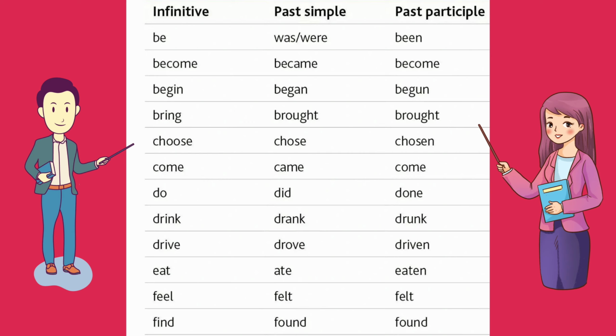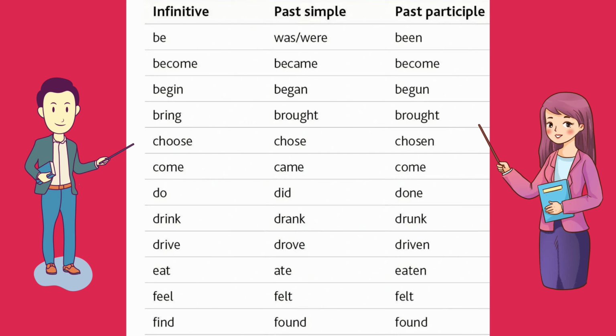So the next word on the list is bring. Now the infinitive form is bring, the past simple form is brought, and the past participle form of it is brought itself. So bring, brought, brought. In both past and past participle tense we call it brought. Alright. Next up is choose. Now its infinitive form is choose, its past simple form is chose, and its past participle form is chosen. So choose, chose, and chosen.